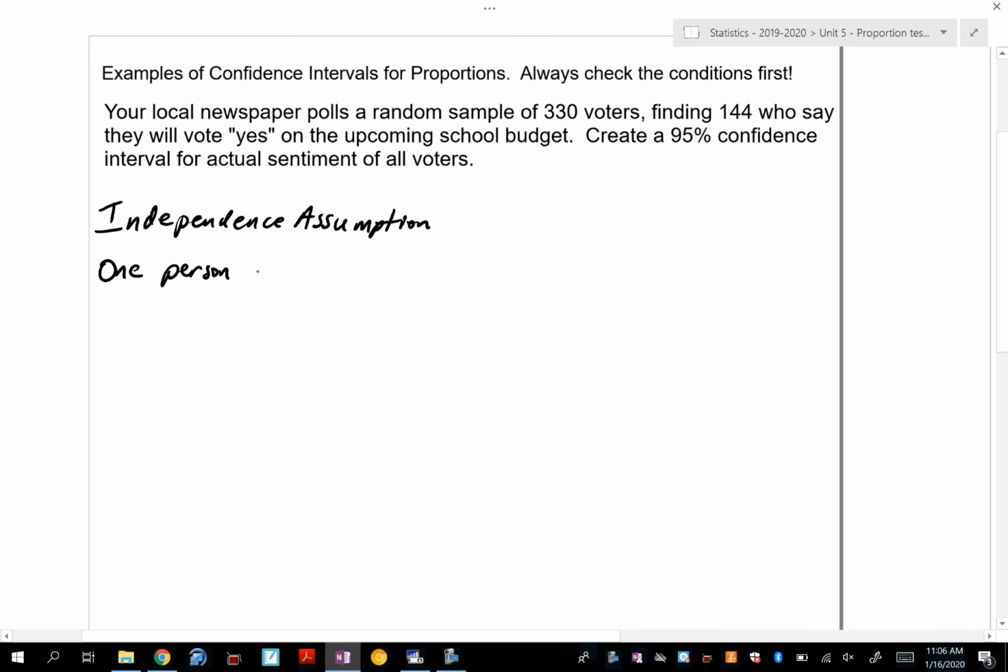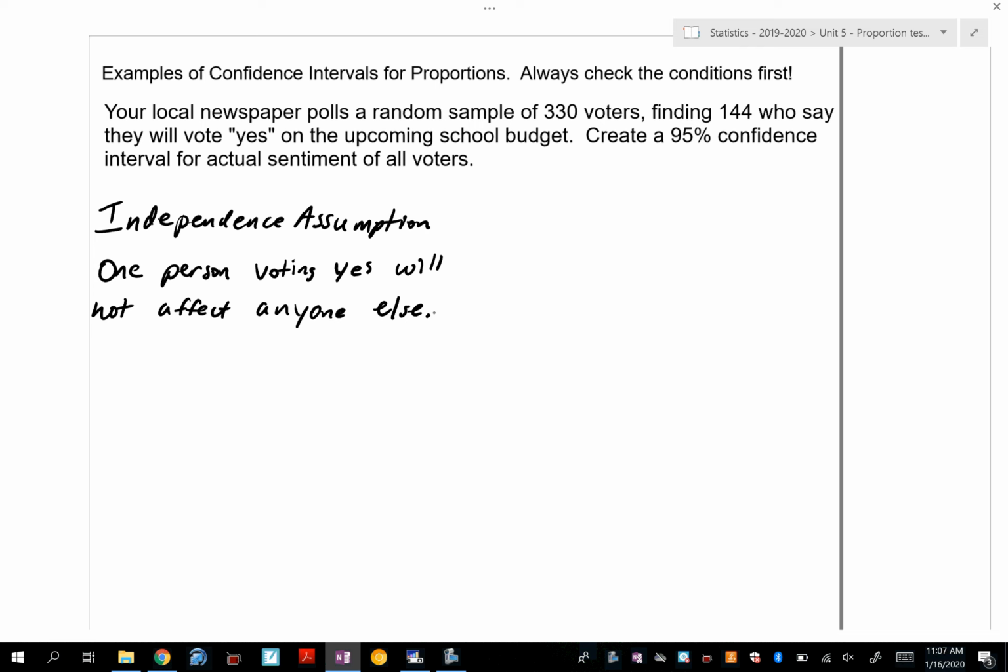One person voting yes will not affect anyone else. That's what we're assuming, and I don't really have any reason to believe this is in violation here. Someone voting yes is not going to impact someone else voting yes.